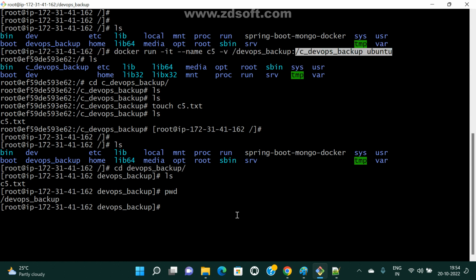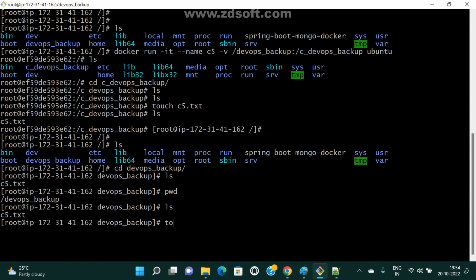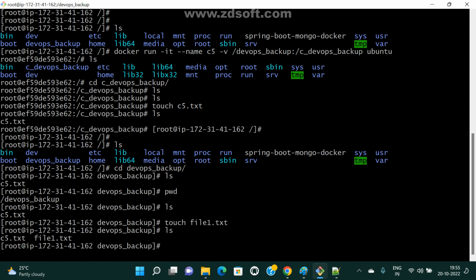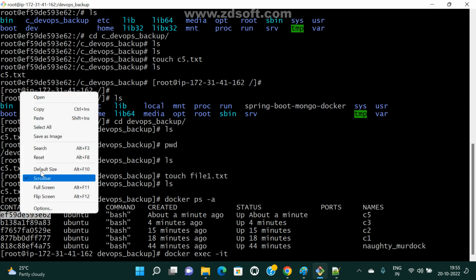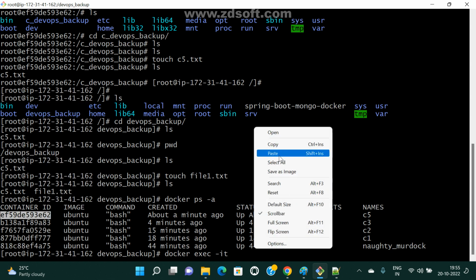So now I created one file here. Now I have one file. So touch file1.txt. Now see here, two files. Now connect to that container. docker ps -a. So this is the latest container, right? So let me connect. docker exec -it, copy this container ID.